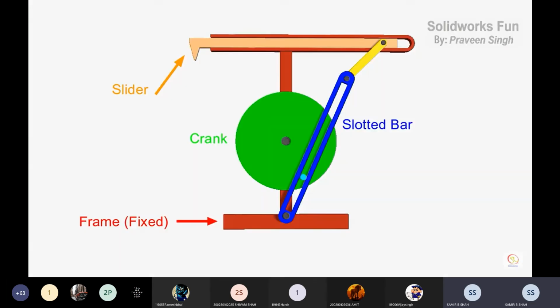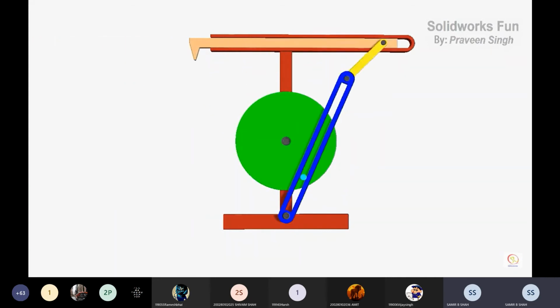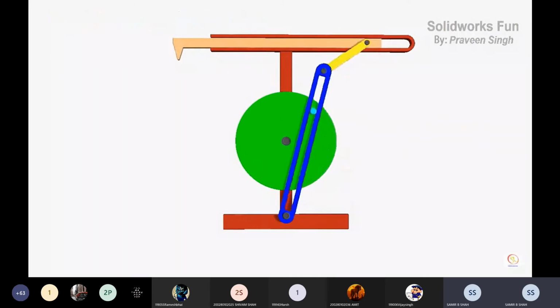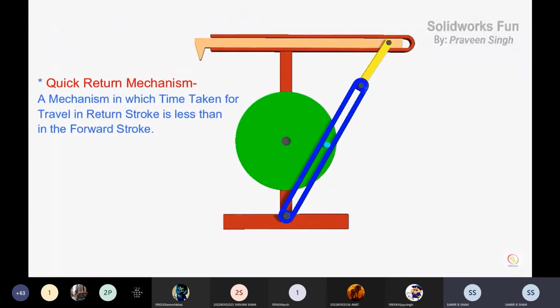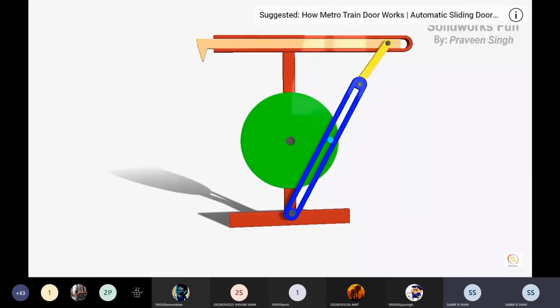Crank and slotted lever quick return mechanism. In the previous lecture, we had discussed the slotted lever mechanism. You can observe that the return stroke is comparatively faster because it is the idle stroke and the non-cutting stroke.